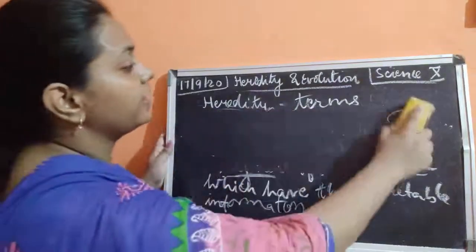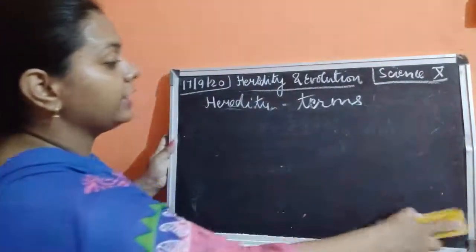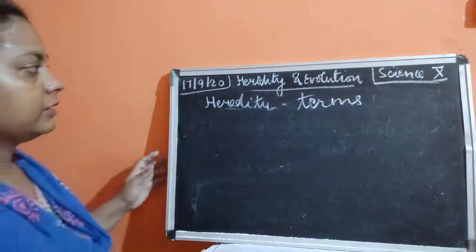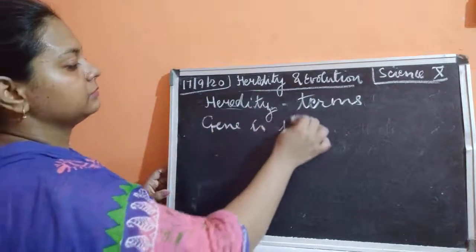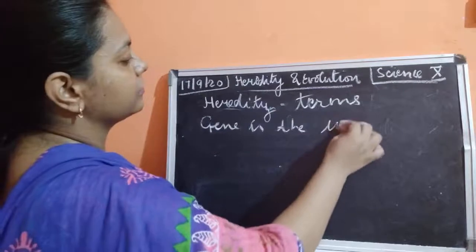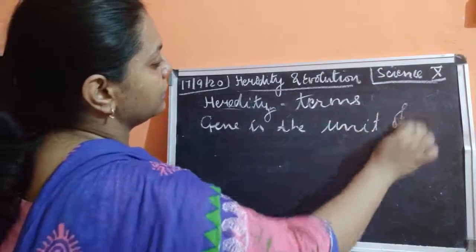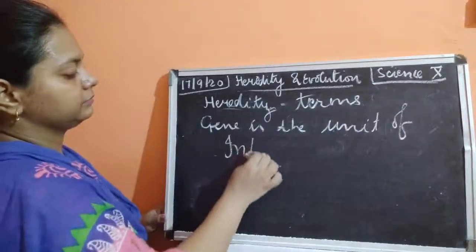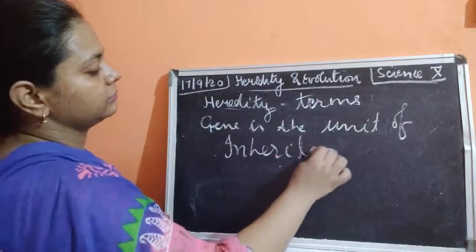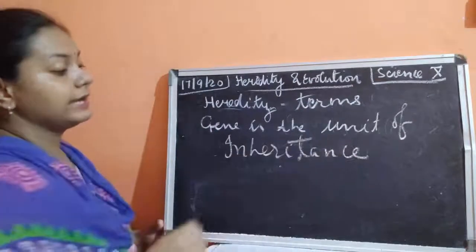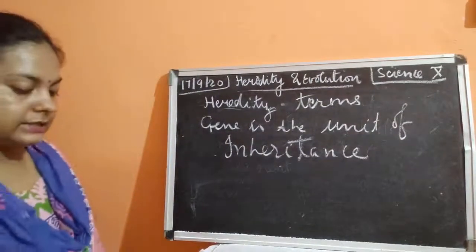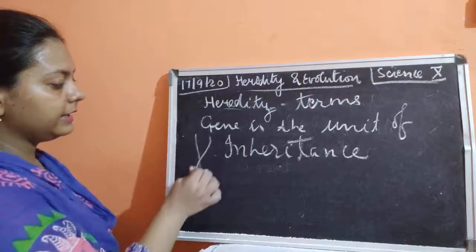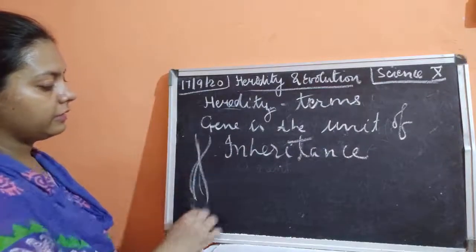These are the units of heredity. These are the units of inheritance. The gene is the unit of inheritance. Now children, what is this inheritance now? Gene is the unit of inheritance. So gene is present along the complete length of DNA.